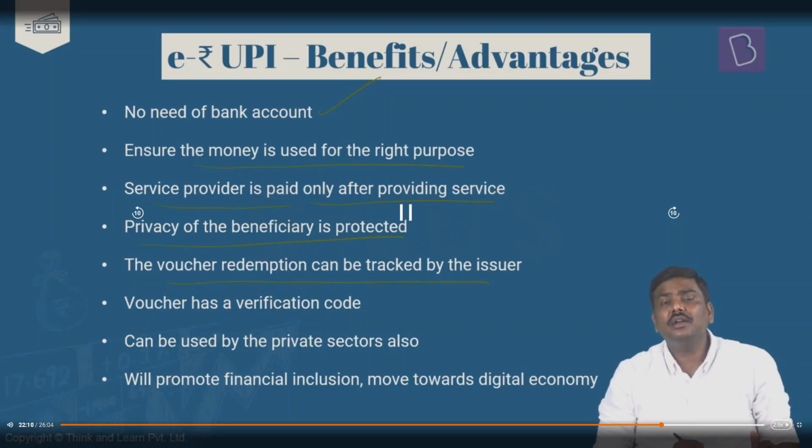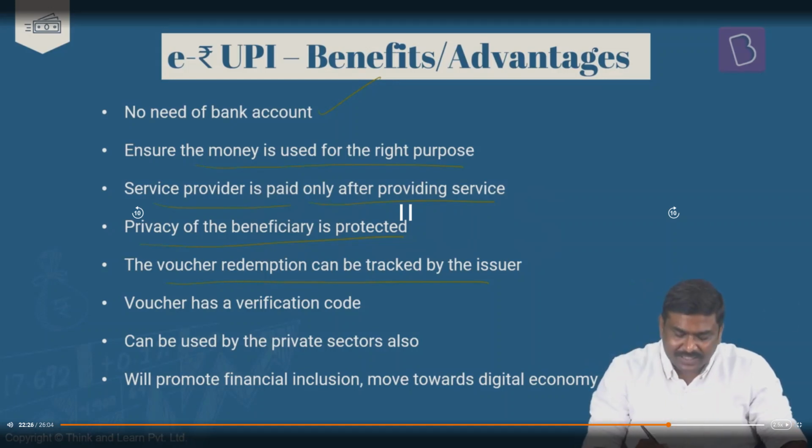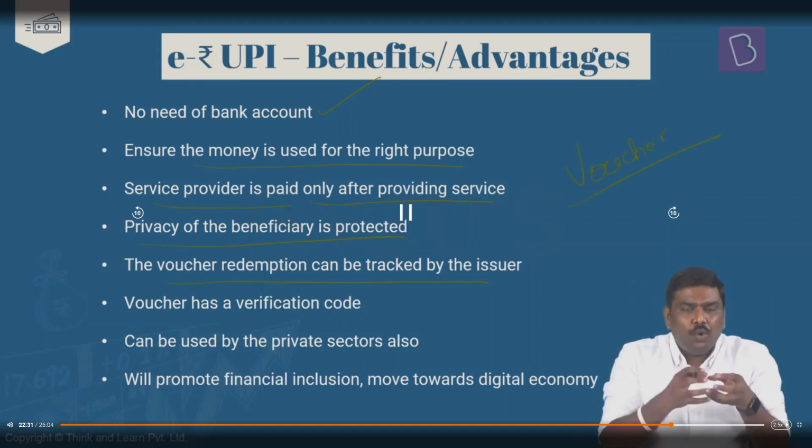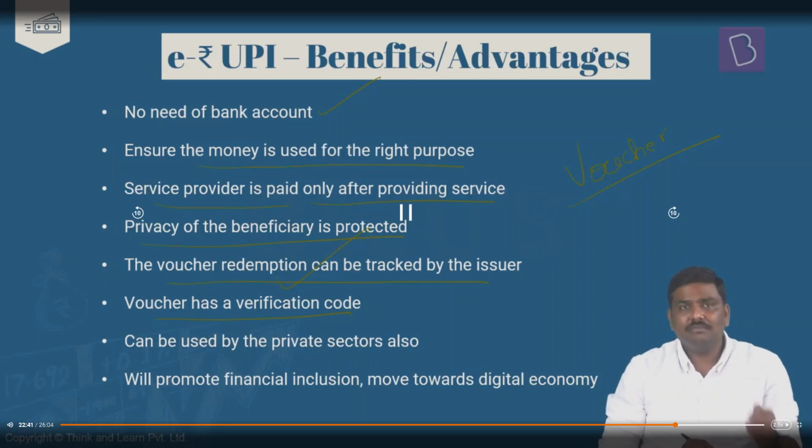Voucher redemption can be tracked by the issuer. That is when the vouchers are issued. These are the digital vouchers. Have you understood this? If you have seen the process here, what is happening is the bank is issuing the QR code to the beneficiary. Okay, and when the QR code is issued, this is nothing but a voucher. Is it okay? Or the SMS string is nothing but a digital voucher. So who is going to use the voucher and where he is going to use it, on which date, what time, that can be tracked by the issuer. Voucher has a verification code. Password is there. Nobody can misuse it.